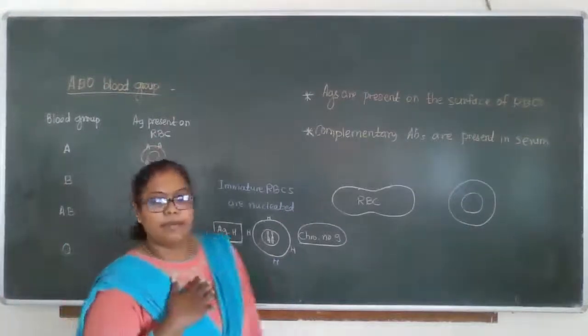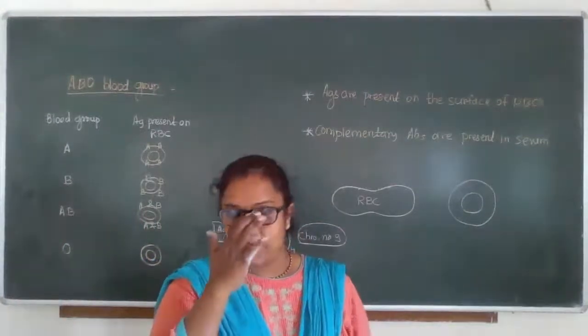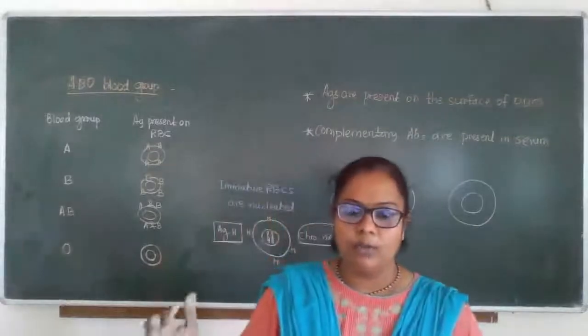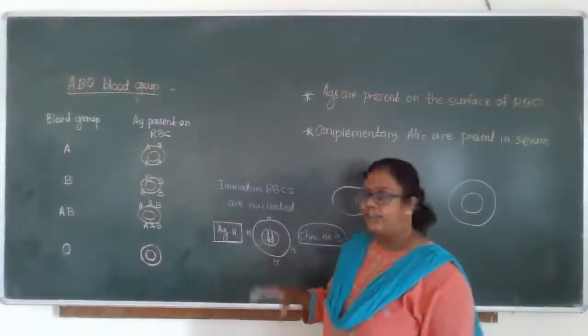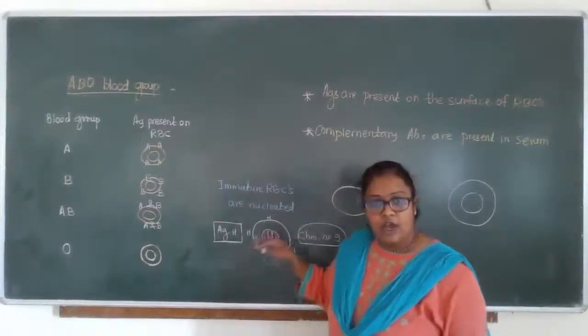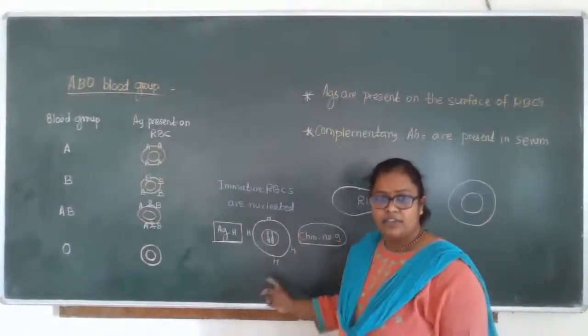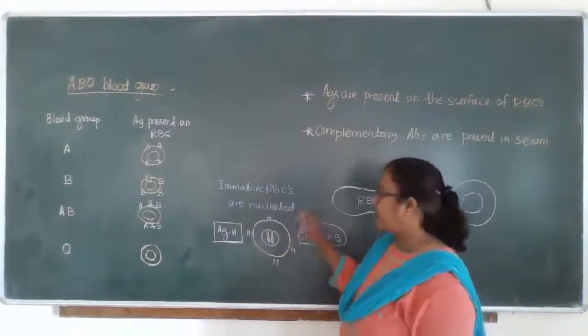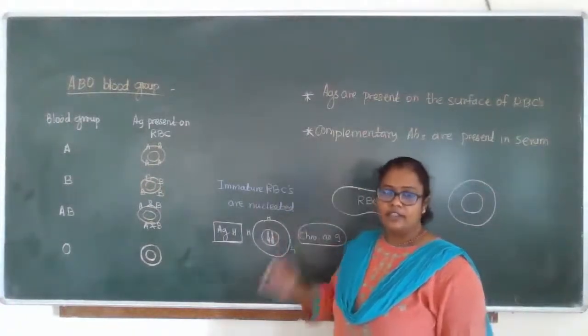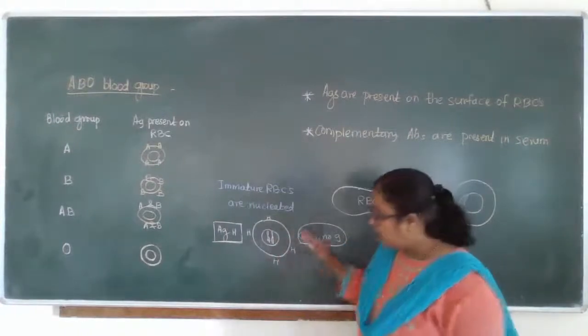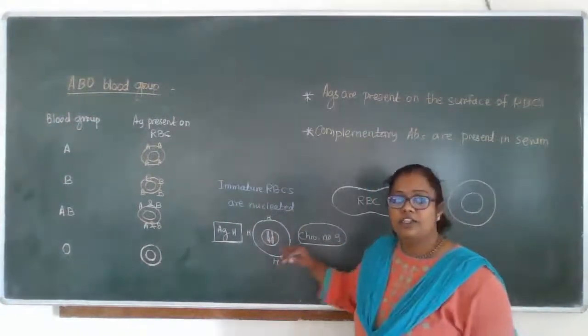I am with AB blood group. You people may be with the A, B, or O blood group, right? So every individual's immature RBC has H antigen at the initial state.